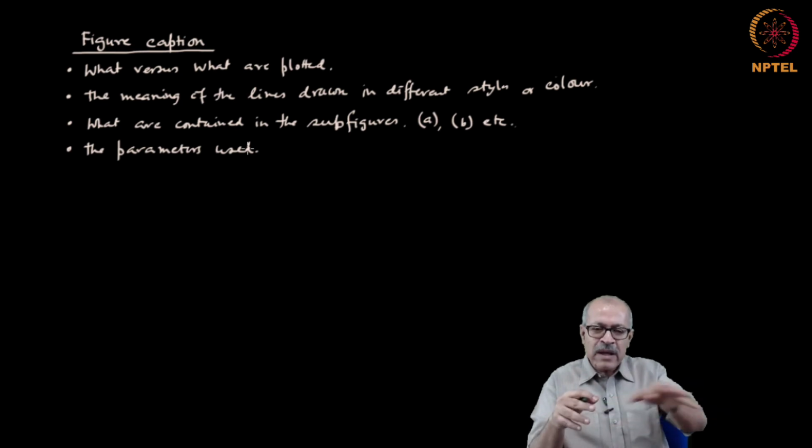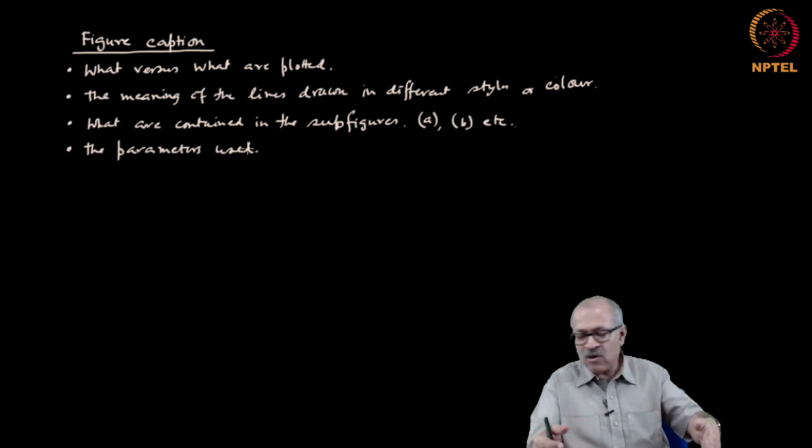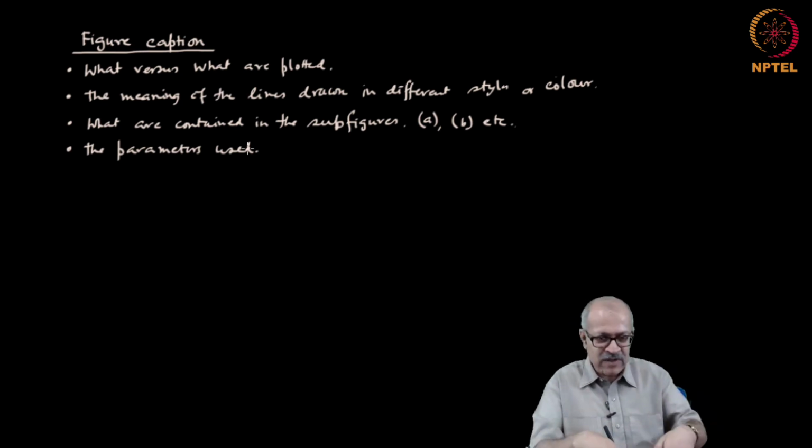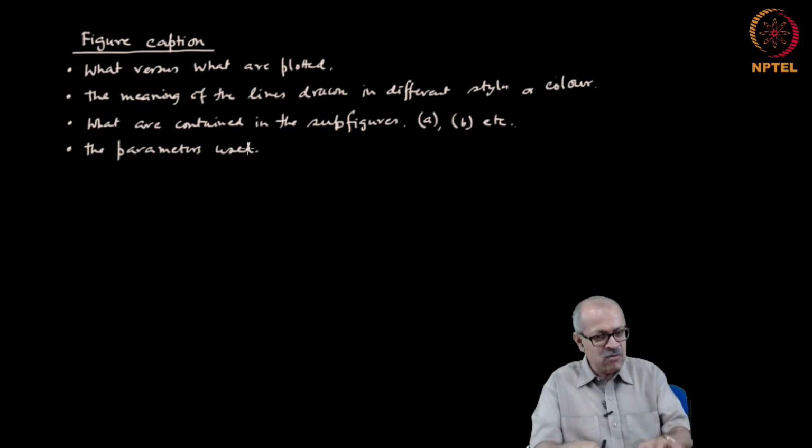And if you have written the parameter values in the caption, it is not necessary to repeat that in the main body of the text. One information should be in one place only. So, these are normally the things that need to be in the figure caption.